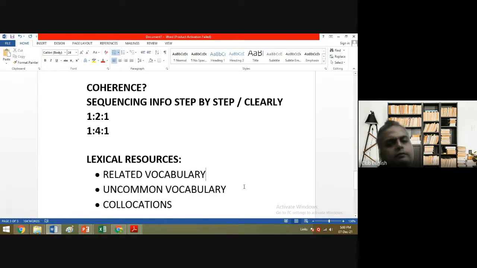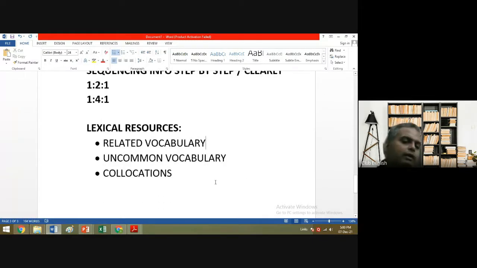I'll tell you one uncommon vocabulary item. Everybody writes in the conclusion, in the end, "to conclude with," or "here in the end, I would like to conclude." Various things people write. You will not write that. You will say "to recapitulate." Recapitulate means the same thing.